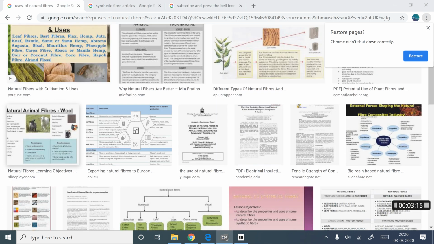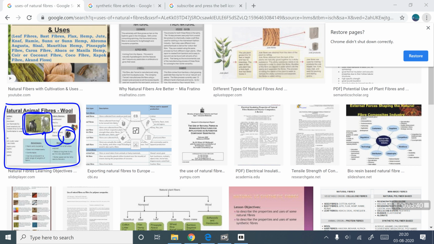Second example, just focus on the diagram. Here a human being wears winter t-shirts or some other winter cloths made of wool. Some of the sweaters are also made from wool. So this fiber is obtained from animals. This is example number 2.